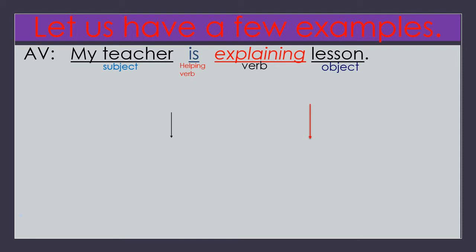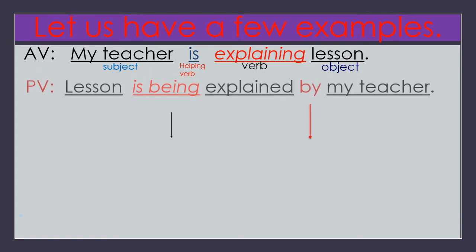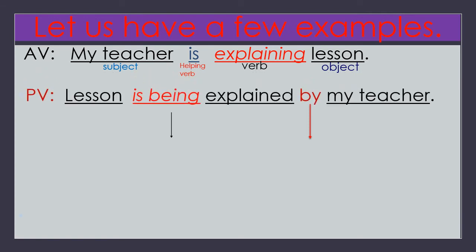Now, how can we change this sentence into a passive voice? Let us see here. Now passive voice. Lesson, object, came first and auxiliary is already given. Auxiliary verb, helping verb, it is already there. Explain, verb is in participle. Subject, my teacher, because my teacher is already given in the active voice, the same is used as subject.